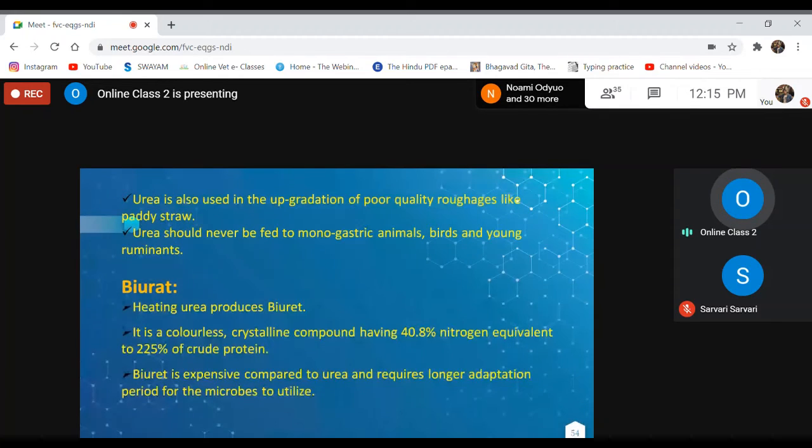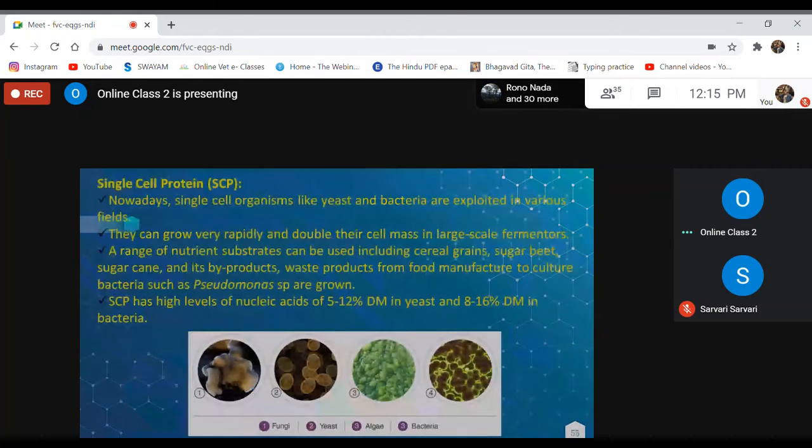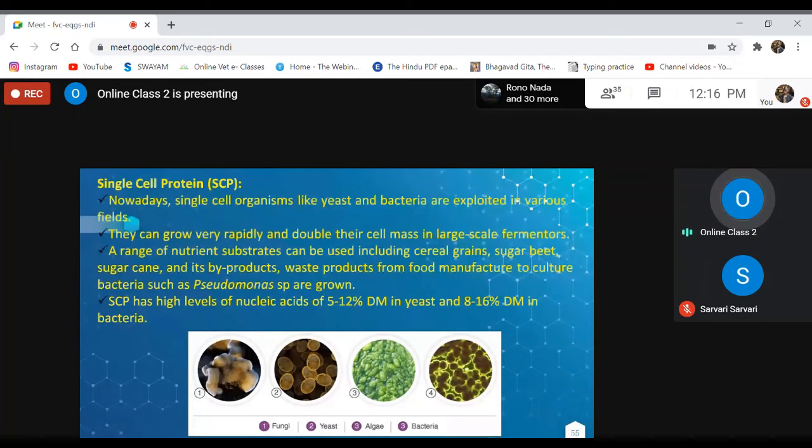Then biuret is also a compound. Heating urea produces biuret. It has 40.8% nitrogen, so it is equivalent to 225% of food protein. Nowadays, the sources of single cell protein are fungi, yeast, algae, and bacteria. These can also be fed to the animals as a source of protein. Okay, single cell protein, you can say.